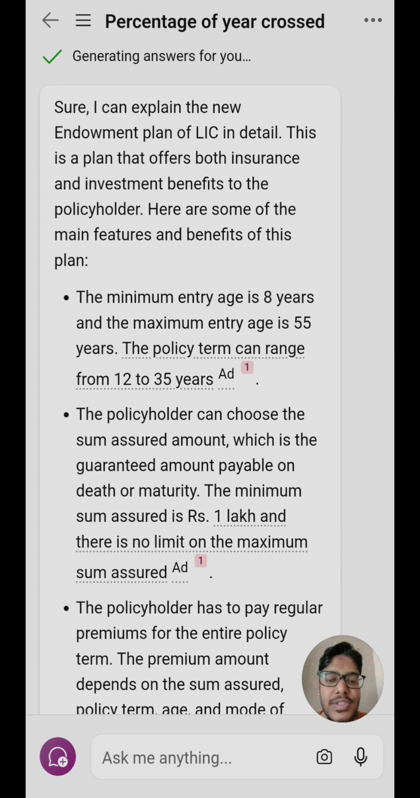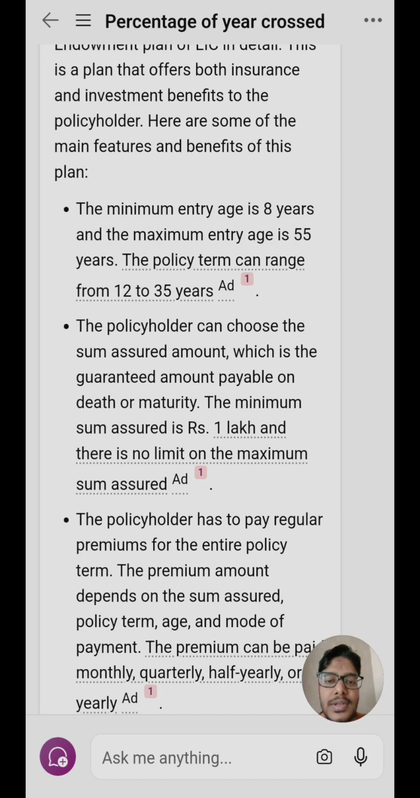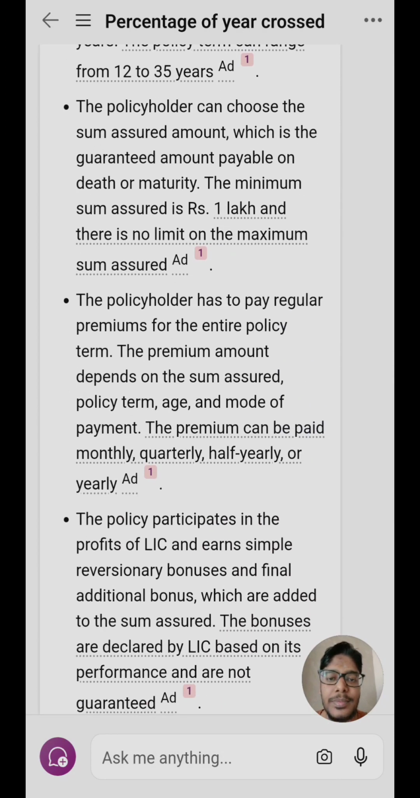The minimum sum assured is rupees 1 lakh and there is no limit to the maximum sum assured. Based on the sum assured, the premium amount will change. The higher sum assured will have a higher premium, and a lower sum assured will have a lower premium. The policyholder has to pay regular premiums for the entire policy term. The premium amount depends on the sum assured, policy term, age, and mode of payment, as I mentioned. So age is also a factor in the premium calculation. The premium can be paid either monthly, quarterly, half yearly, or yearly.